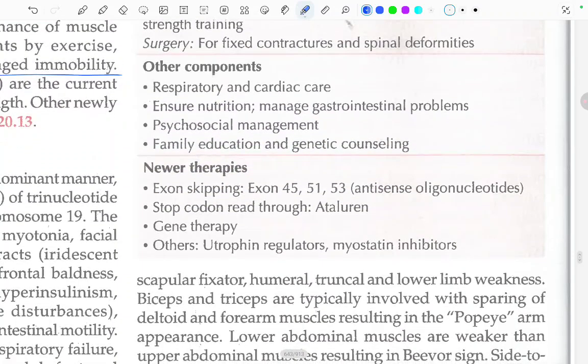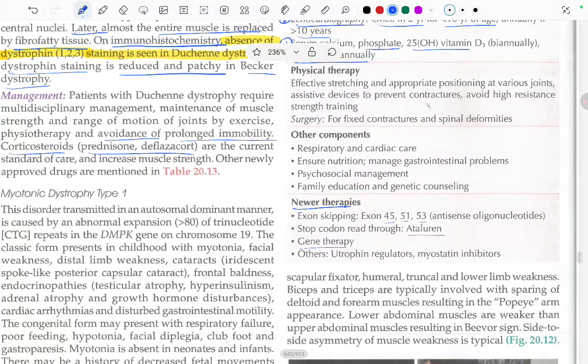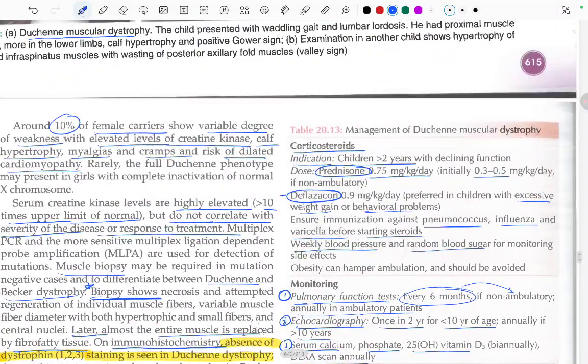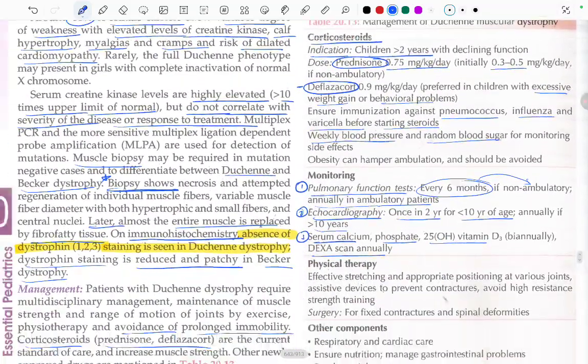Also, there are certain new therapies, that is exon skipping: exon 45, 51, 53, antisense oligonucleotides, stop codon read through Ataluren, gene therapy, others like utrophin regulators and myostatin inhibitors. So this was all about the treatment management of Duchenne muscular dystrophy.